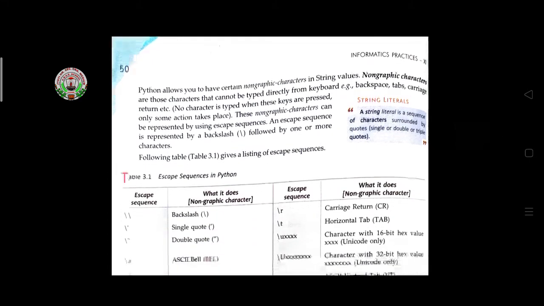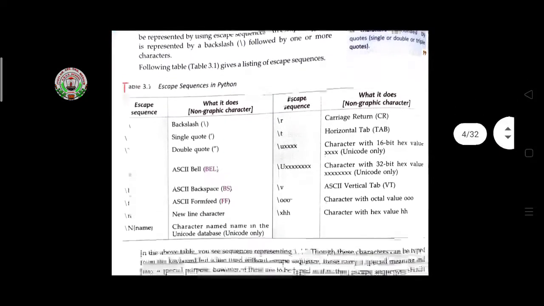Python allows us to have certain non-graphic characters in string values. Non-graphic characters are those characters that cannot be typed from the keyboard. Suppose we are using the backspace, tab, enter key, or carriage return key; these are non-graphic characters, and these characters will not be displayed on the keyboard.